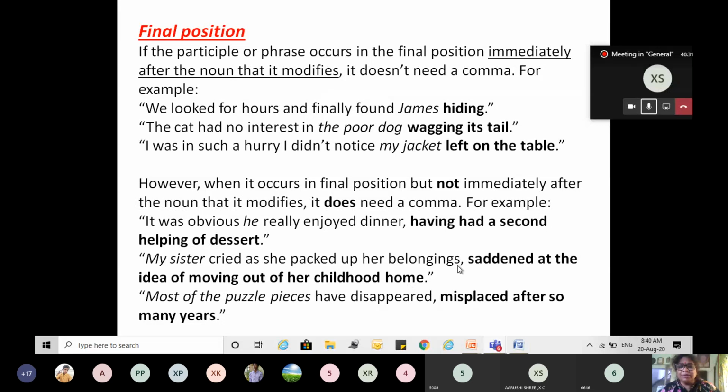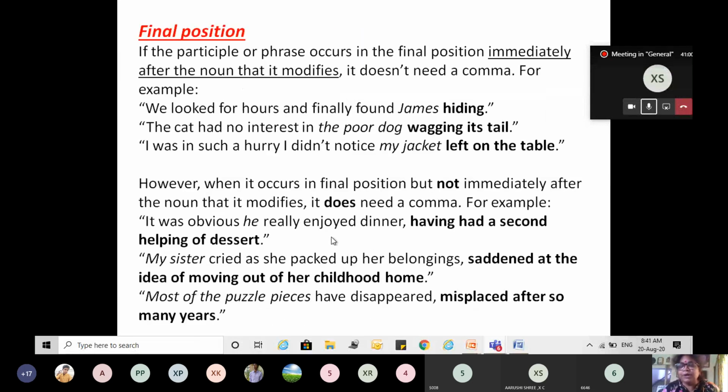Most of the puzzle pieces have disappeared, misplaced after so many years. What are misplaced? Puzzle pieces. Have disappeared comes in between. That is why we have to put a comma here. Clear? The three positions.